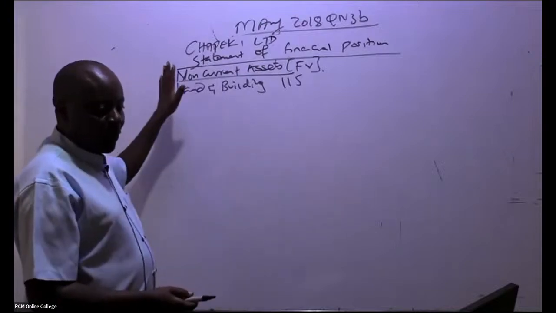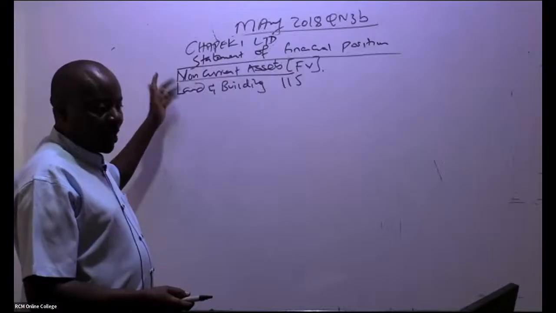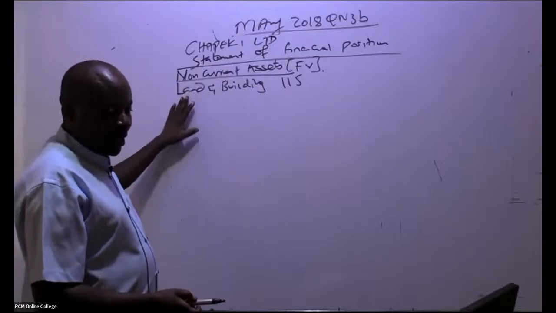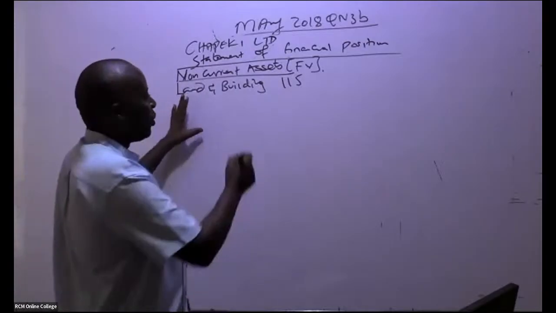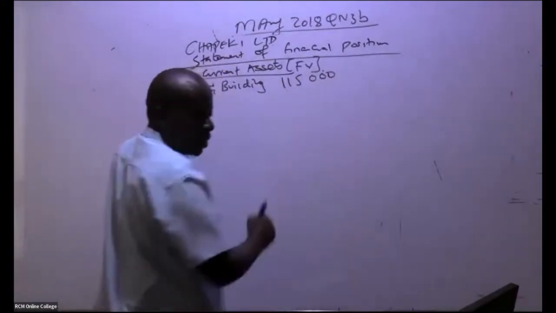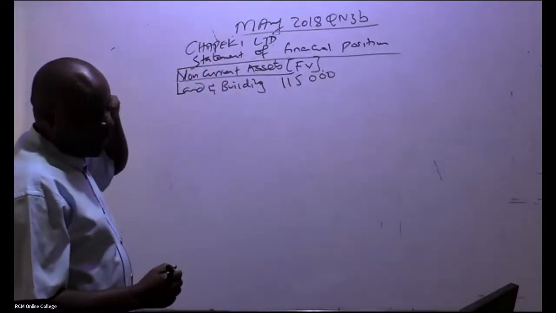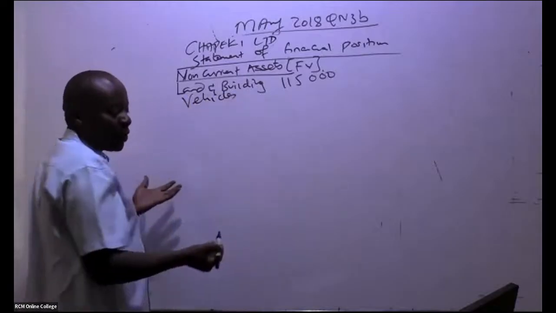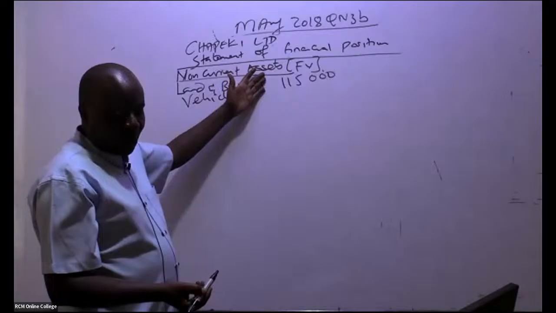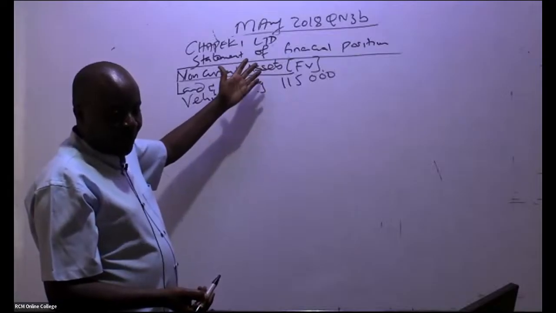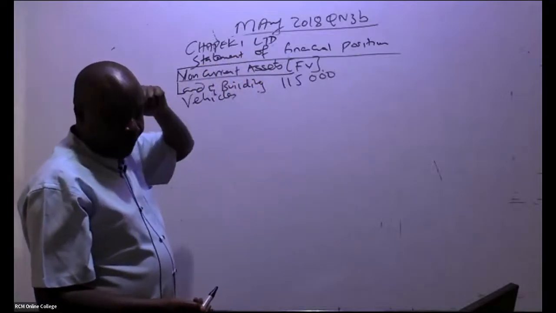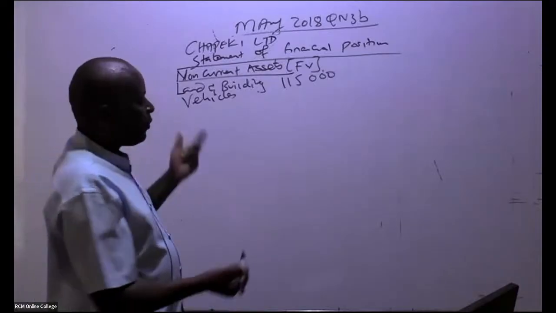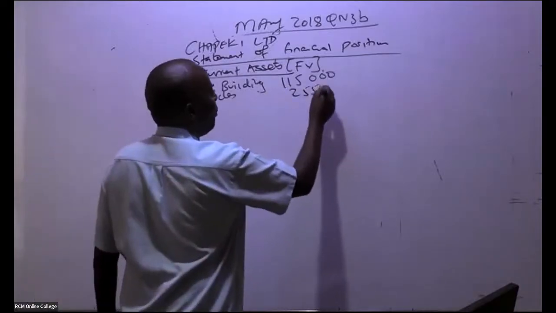So we have the statement of financial position, Chapeki Limited. Non-current assets, fair value. Land and buildings, we have 115,000, I'm told. The other asset that we have there is vehicles. Fair value, these are free marks. So vehicles, how much do we have here? 25,500. So that you can move with speed.